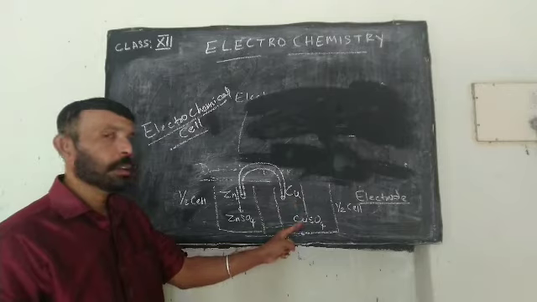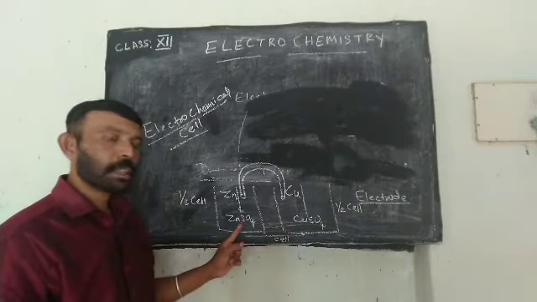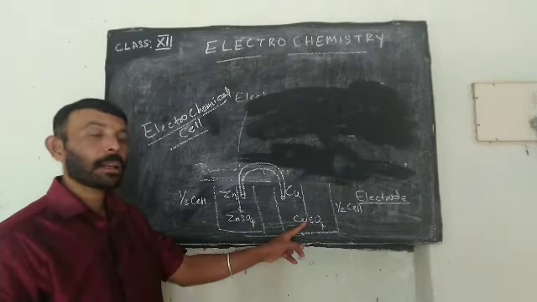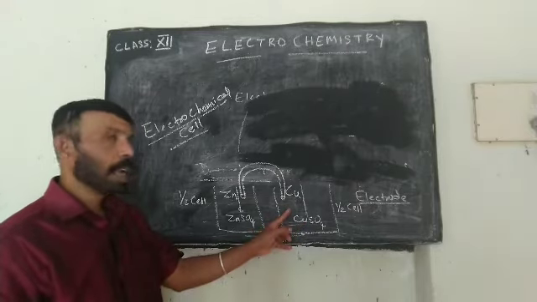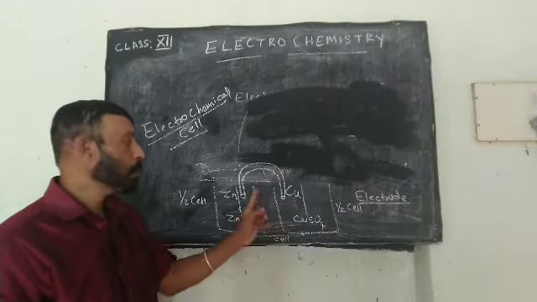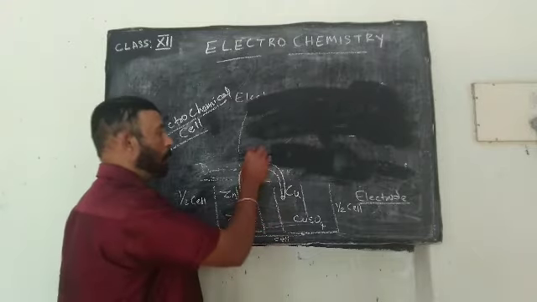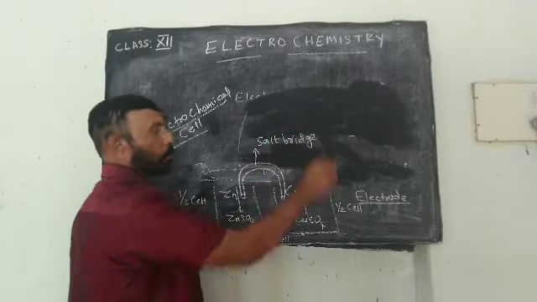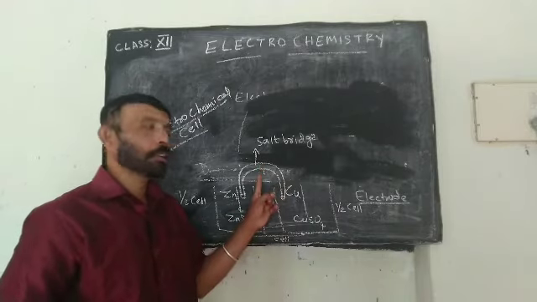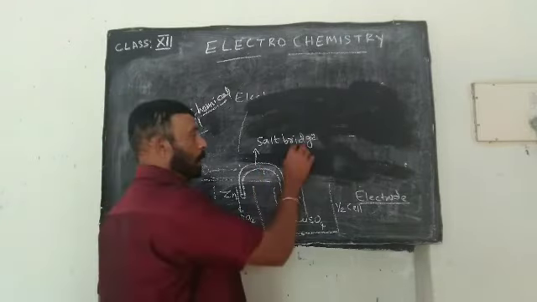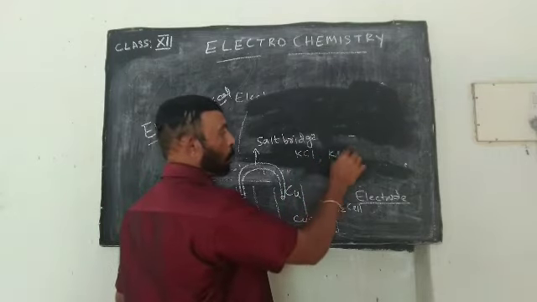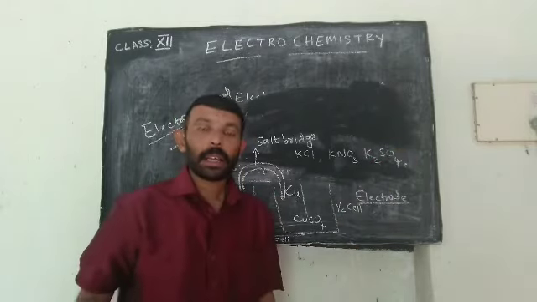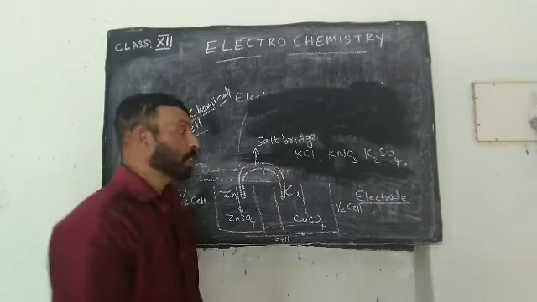So best example for an electrochemical cell is Daniell cell, which consists of zinc rod dipped in zinc sulfate and copper rod dipped in copper sulfate. Zinc rod dipped in zinc sulfate is one half cell and copper rod dipped in copper sulfate is another half cell. These two half cells have been interconnected by means of a bent U-tube, and this bent U-tube is known as salt bridge. So salt bridge is a bent U-tube filled with either KCl or KNO3 or K2SO4 along with agar-agar or gelatin.